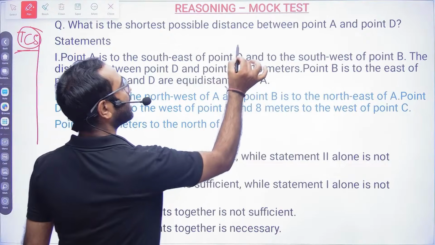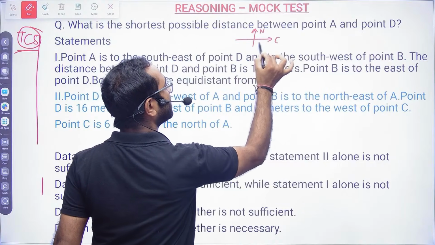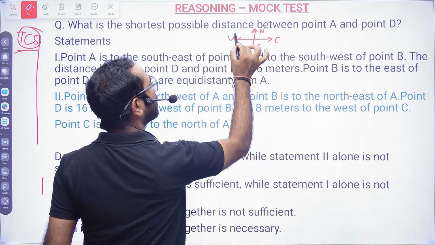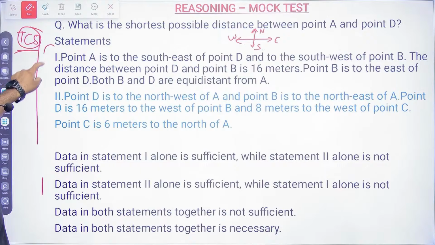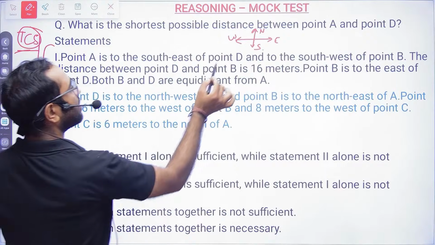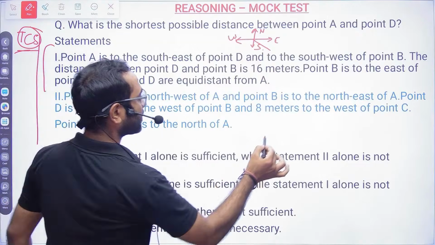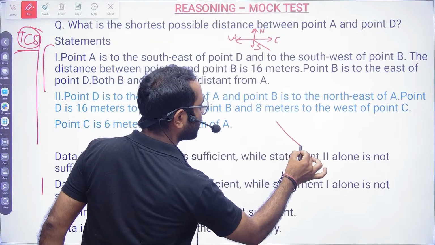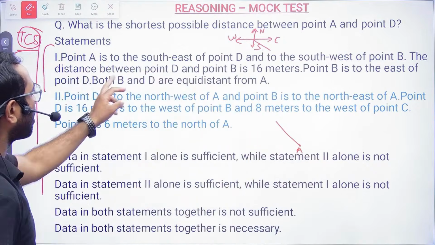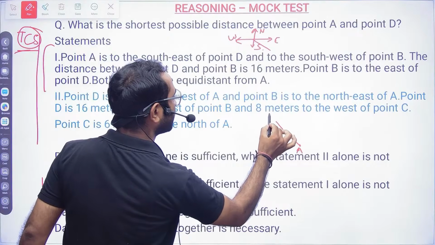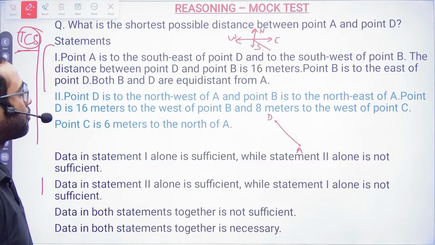So whenever you get a question of direction, first make the directions. N E S W. That means north opposite will be south and east opposite will be west. Now point A is to the southeast. Southeast will be like this. Point A is here. So point A is southeast of point D, and to the southwest of point B.